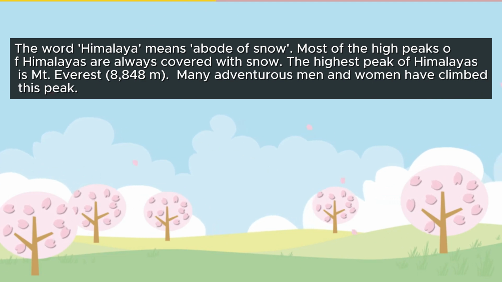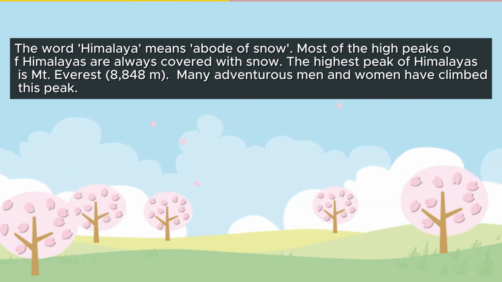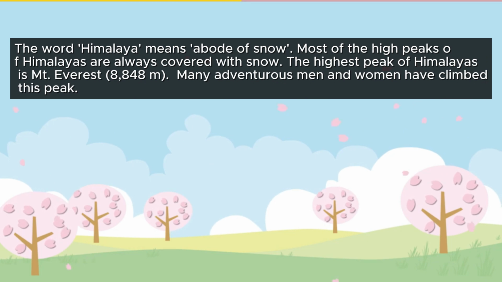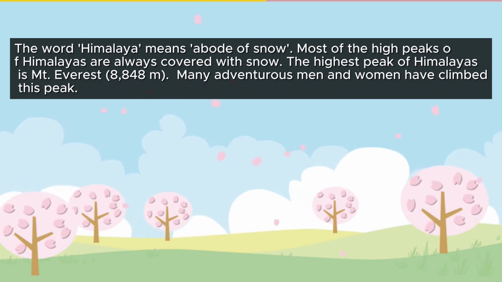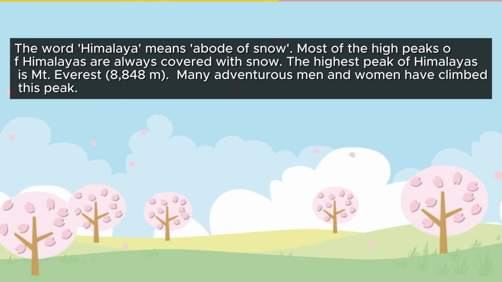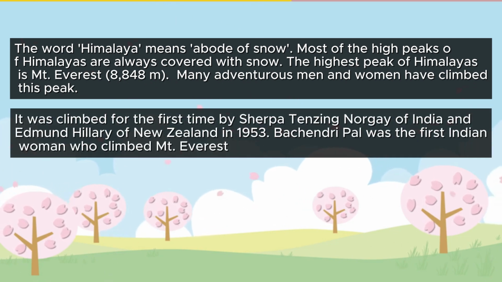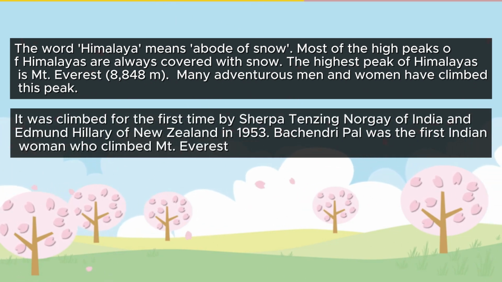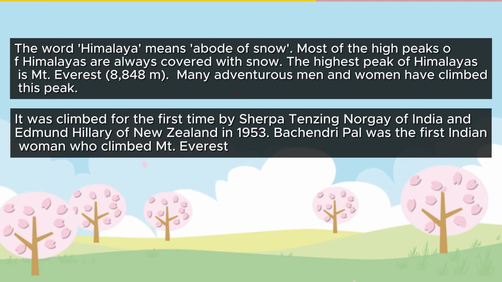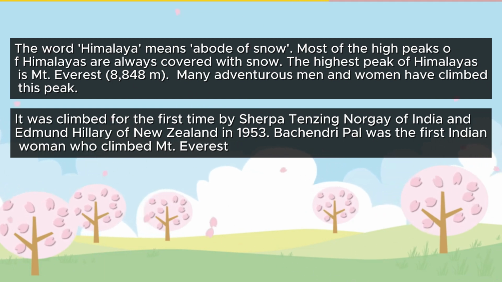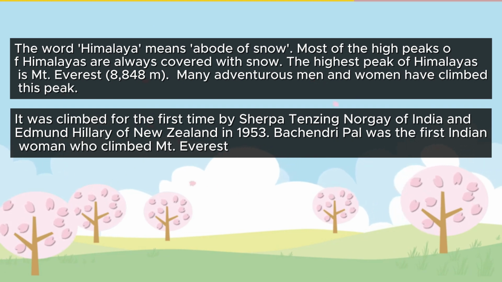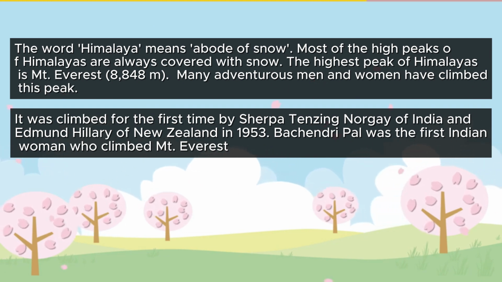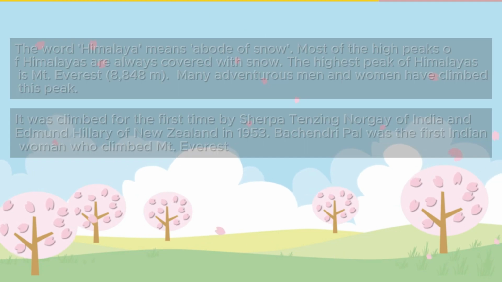The highest peak of the Himalayas is Mount Everest, 8,848 meters. Many adventurous men and women have climbed this peak. It was climbed for the first time by Sherpa Tenzing Norgay of India and Edmund Hillary of New Zealand in 1953. Bachendri Pal was the first Indian woman who climbed Mount Everest.